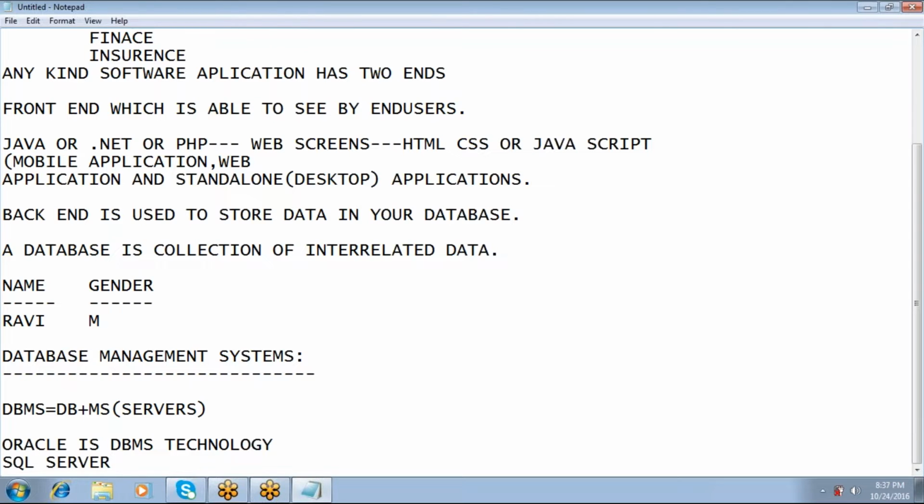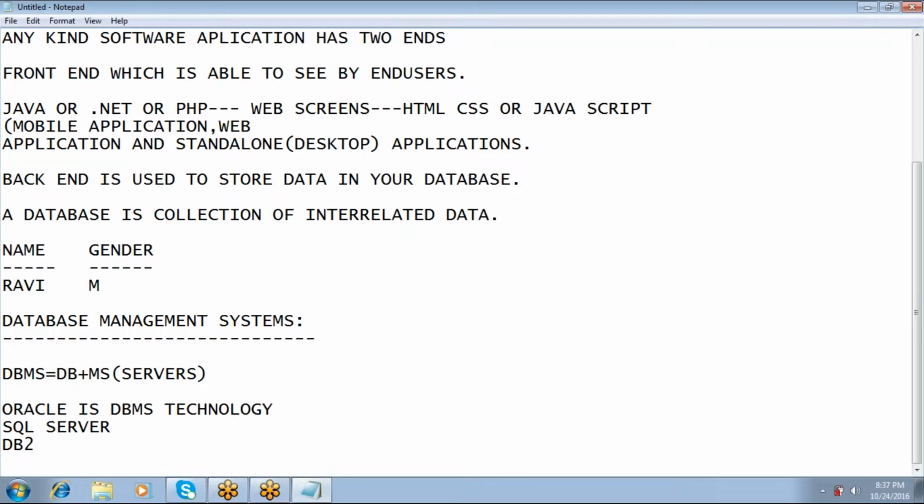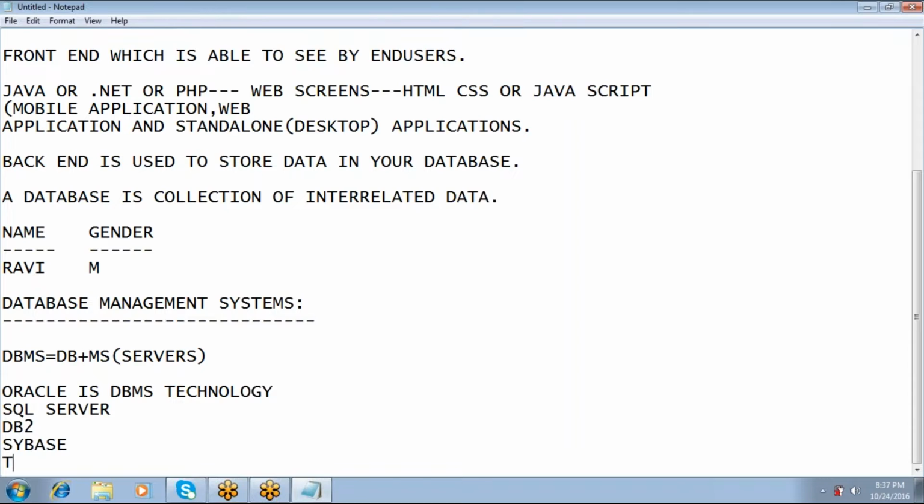There is one more product called DB2. And there is one more product called Sybase. And there is one more product called Teradata.